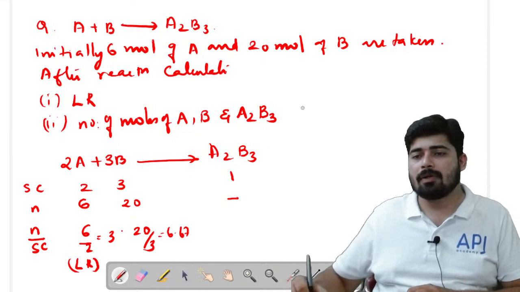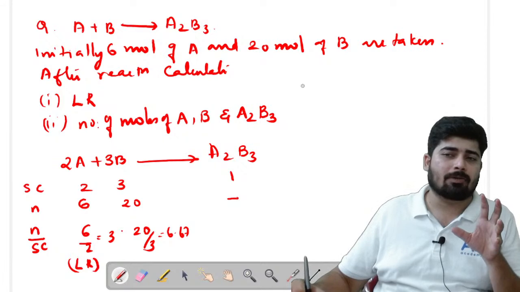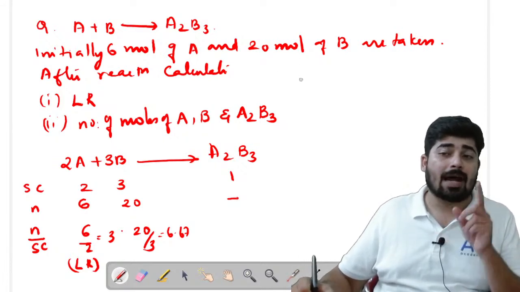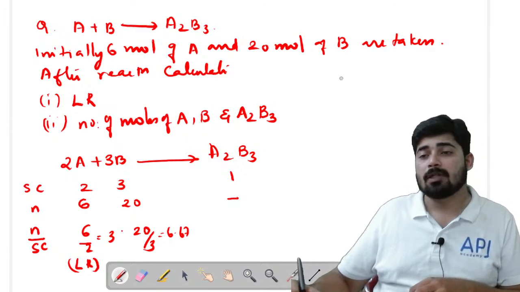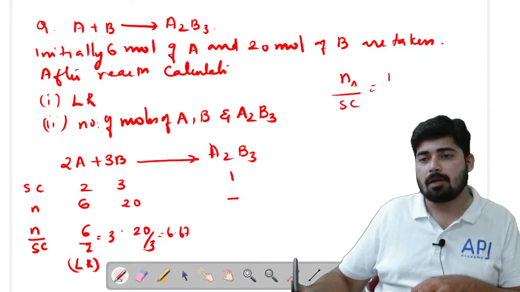Okay. Now we will write the mole analysis equation. While writing the mole analysis equation to find out the moles of product, you only have to use the data of the limiting reagent. So I will write number of moles of A by SC of A equal to number of moles of A2B3 by SC of A2B3.